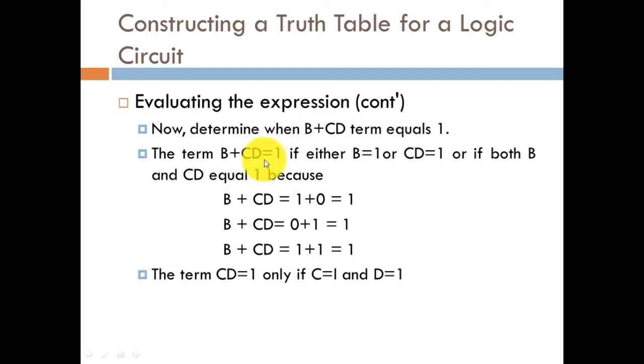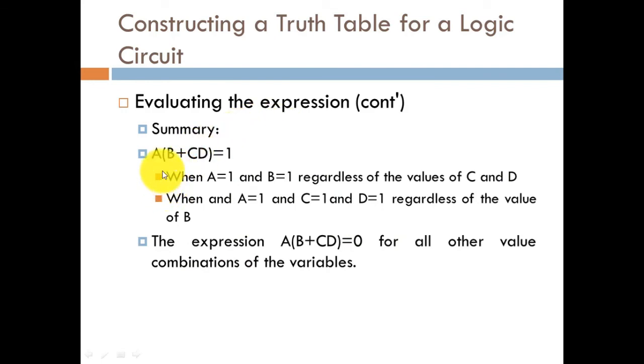So the term B plus CD is equal to 1 if either B is equal to 1, or CD is equal to 1, or if both B and CD are equal to 1, because of the OR operation. So B plus CD will be 1 plus 0, which is equal to 1; 0 plus 1 is also equal to 1; and 1 plus 1 is equal to 1. The term CD is equal to 1 only if C is equal to 1 and D is equal to 1, since this signifies the AND operation. So this term will be equal to 1 if and only if C and D both are equal to 1.